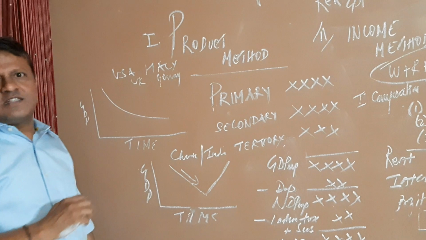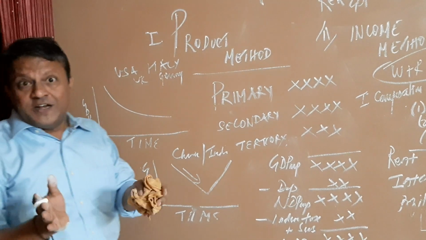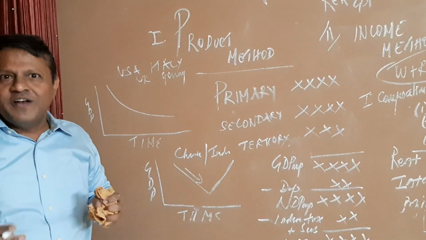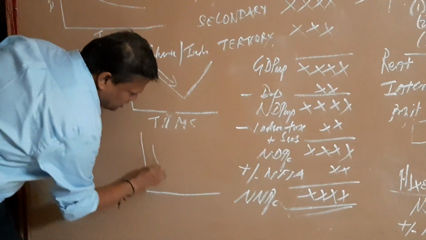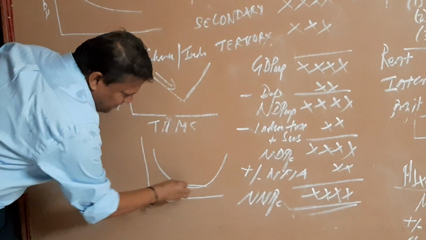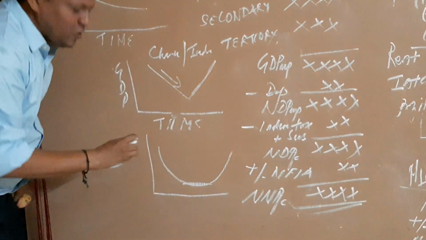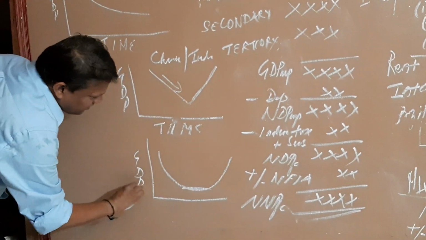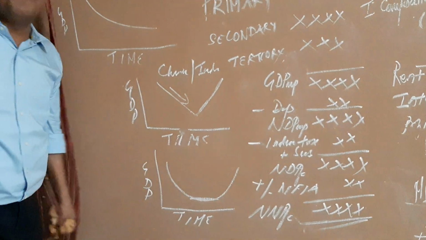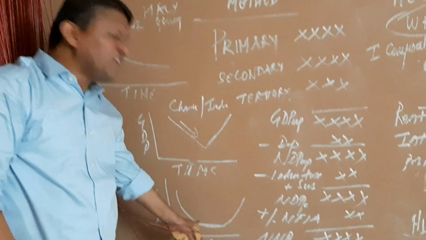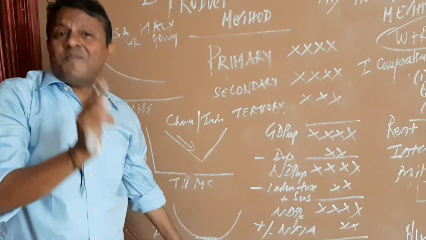In other countries like Iran, Iraq and all, if COVID-19 spreads further, then they may experience a U shape. U shape means a longer bottom. Okay, a longer bottom. Right. This is what Middle East countries and others may face because it is an export-driven economy.